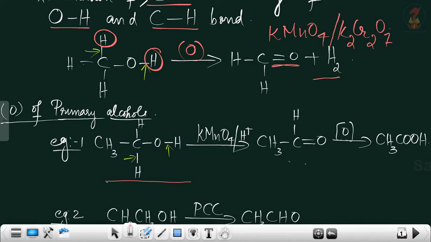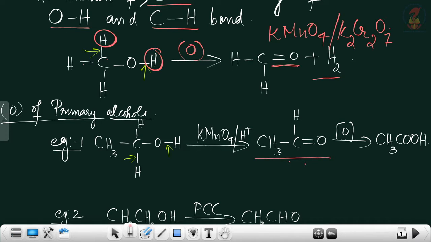CH3CH2OH. This is a primary alcohol. On oxidation with acidified KMnO4, KMnO4/H+. This H+ denotes that this is an acidified KMnO4. Now, on oxidation, you can see the CH and OH bonds break and H2 is removed. And we get a double bond between carbon and oxygen and we get the product acetaldehyde, CH3CHO.